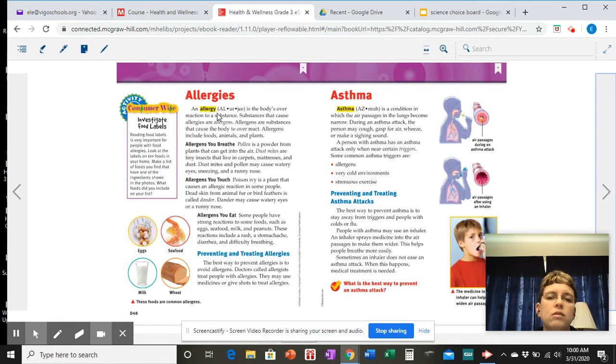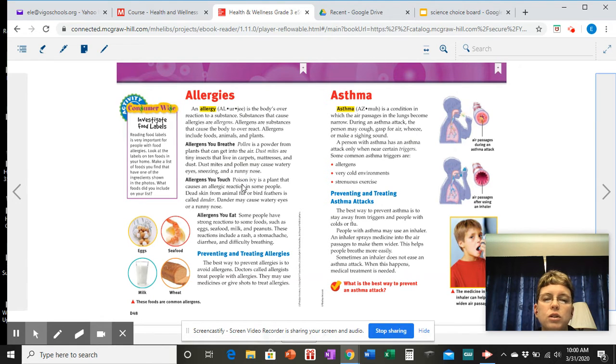Allergies. An allergy is the body's overreaction to a substance. Substances that cause allergies are allergens. Allergens are substances that cause the body to overreact. Allergens include foods, animals, and plants. Allergens you breathe. Pollen is a powder from plants that can get into the air. Dust mites are tiny insects that live in carpets, mattresses, and dust. Dust mites and pollens may cause watery eyes, sneezing, and a runny nose.